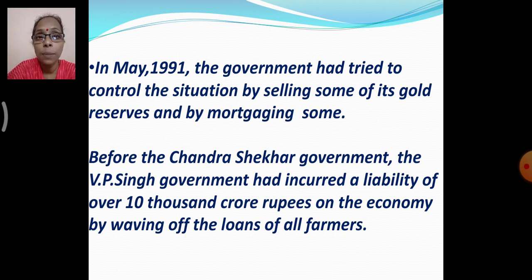A decision was taken to sell some of our gold reserves and also to mortgage some of them, so that the loans could be repaid or the interest could be paid.